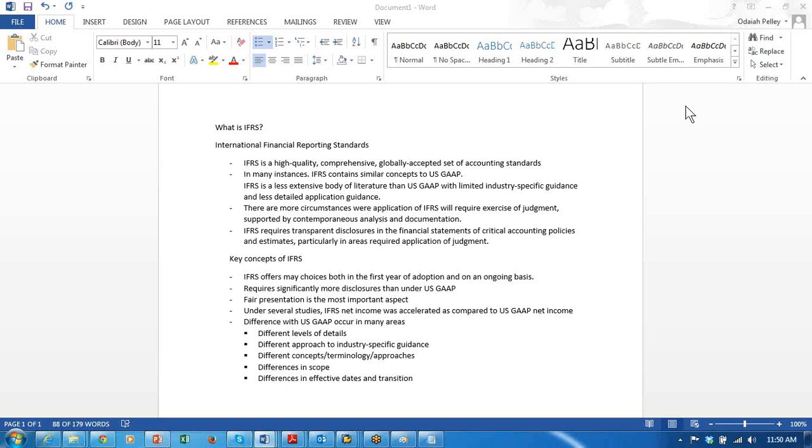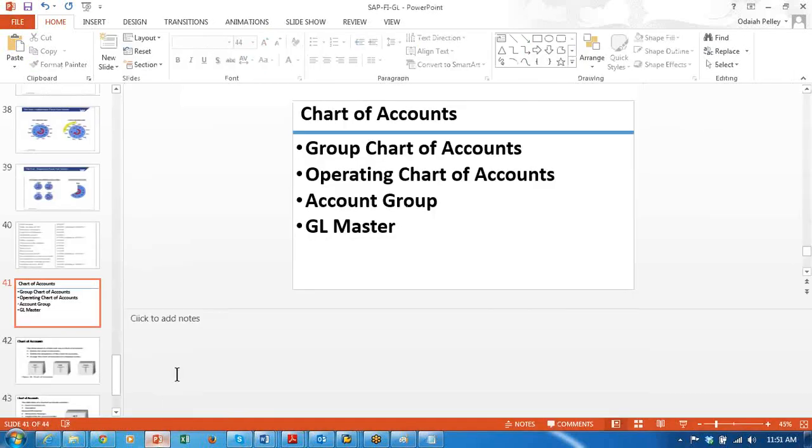These are relevant to management purposes as well as statutory purposes, for preparing financial statements for a particular calendar year or every year, quarterly, half yearly. They need these financial reports. For this reason, SAP came up with a solution, creating a chart of accounts.